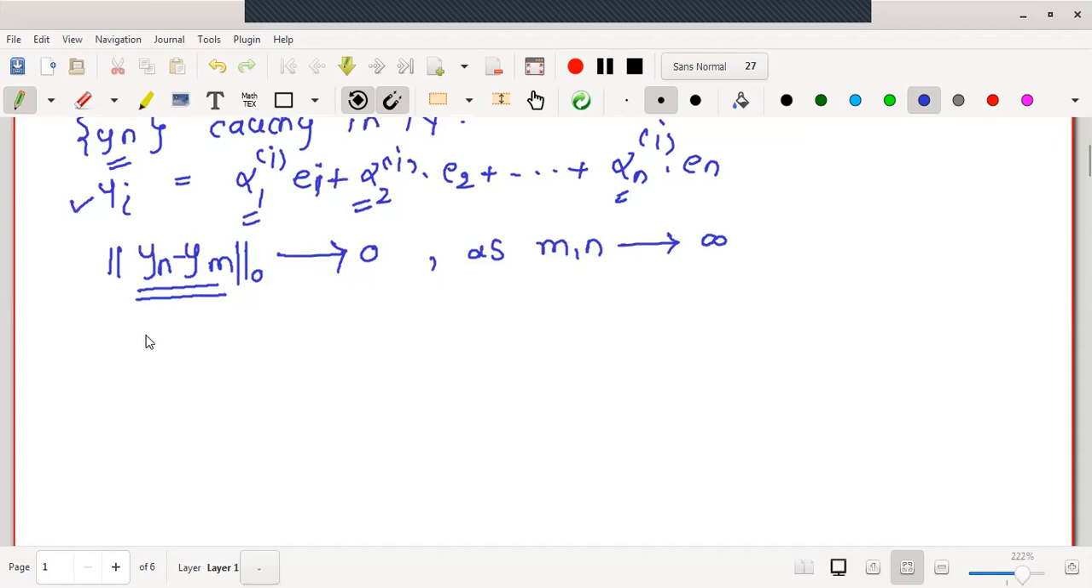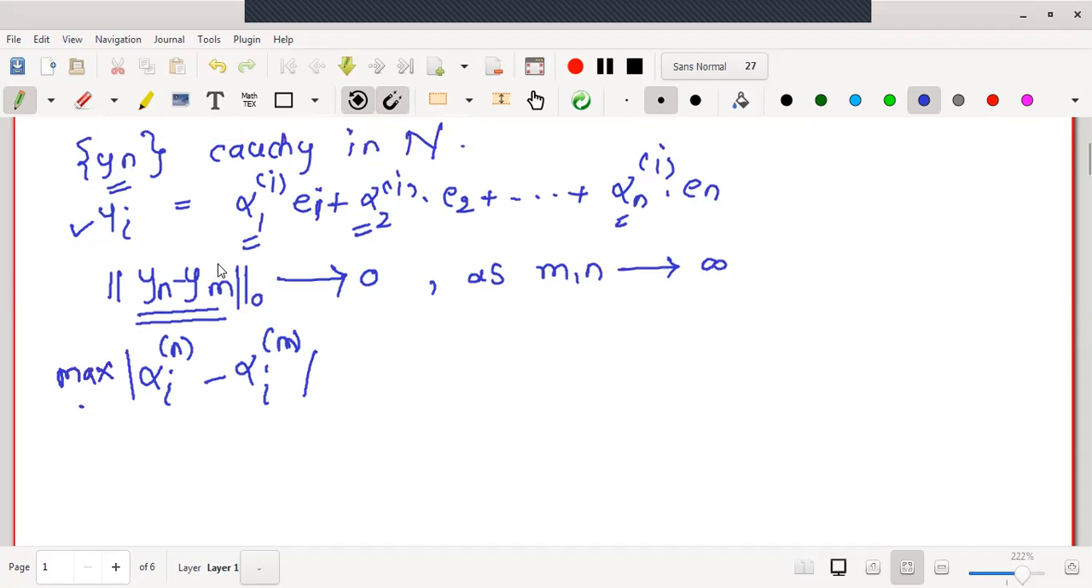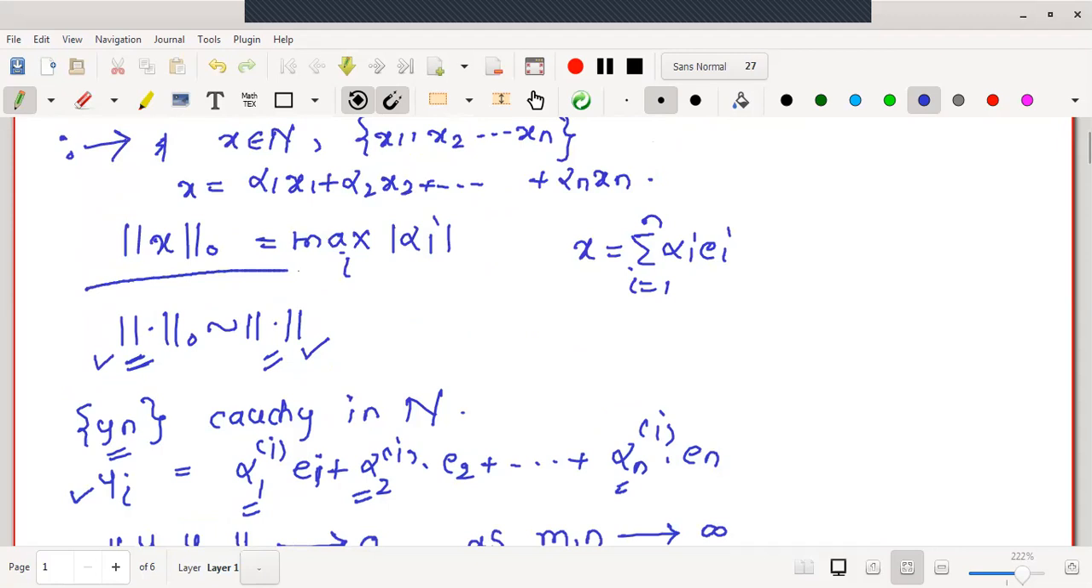For finding the ith element, what will be the ith scalar used here? The ith scalar used will be alpha i n for yn, and for ym this is alpha i m. Therefore these are the two scalars. Therefore in the vector subtraction yn minus ym, the scalars will be alpha i n and alpha i m. And no doubt we are taking the maximum over i. I am just using this definition.